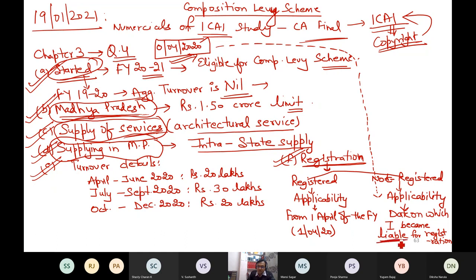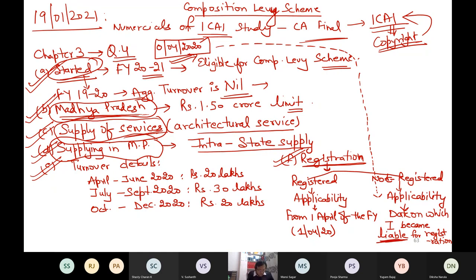This word is necessary. Now both the things can happen. This is the problem of the question. Question should have clearly told me. Question simply says the firm has obtained the registration. Very good. But it would have been better had the question told me that the firm obtained the registration on this date. There are different situations, but let us forget that because that is a matter of debate and discussion. Let us keep the question simple. The firm has obtained the registration. Now when the firm has obtained, that is my job to see.